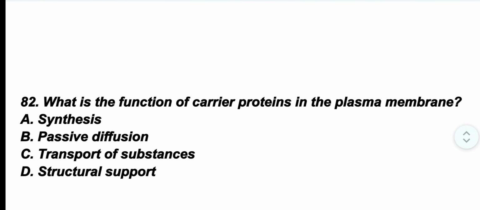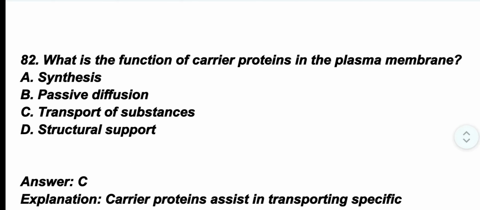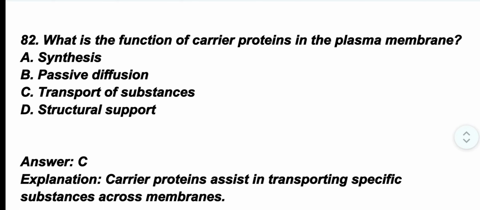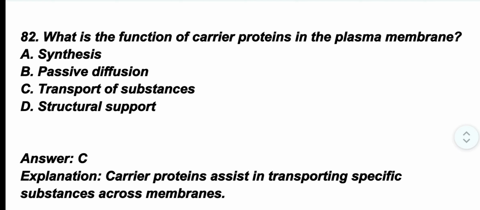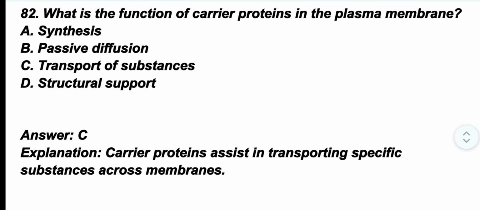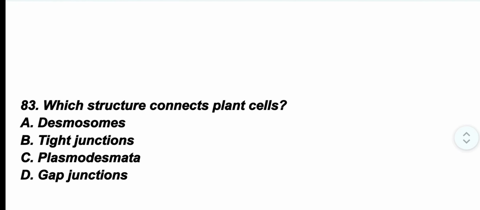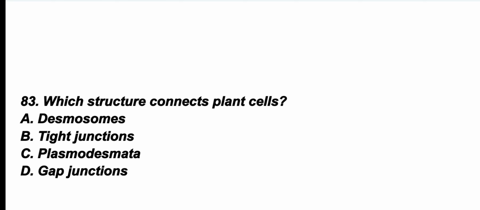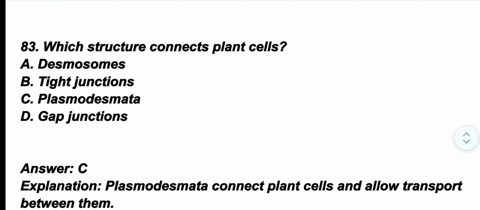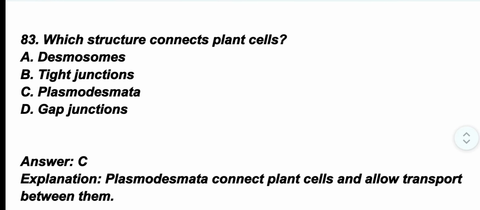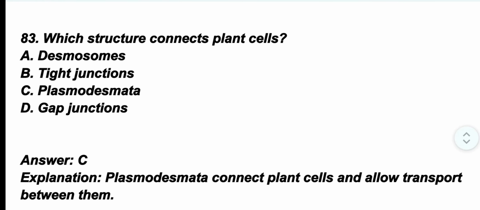Question number 82. What is the function of carrier proteins in the plasma membrane? The correct option is option C, transport of substance. Carrier proteins assist in transporting specific substances across membranes. Question number 83. Which structure connects plant cells? The correct option is option C, plasmodesmata. Plasmodesmata connect plant cells and allow transport between them.